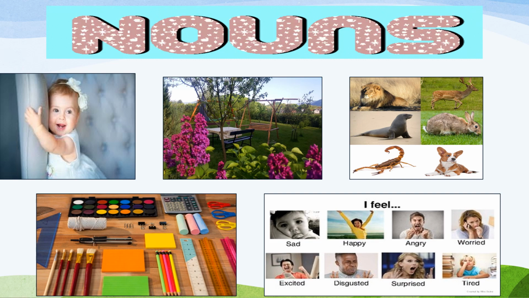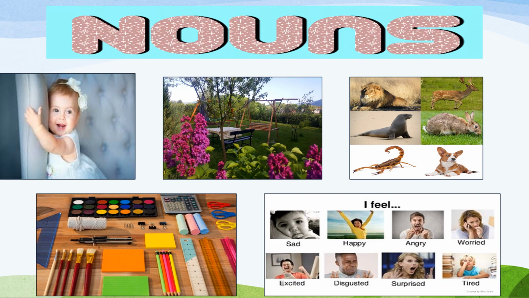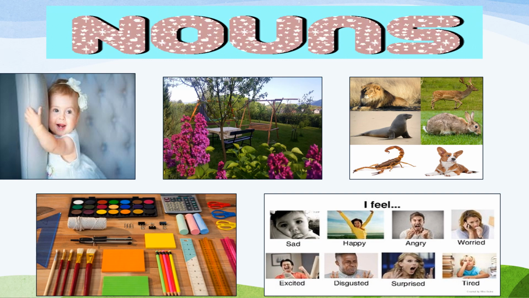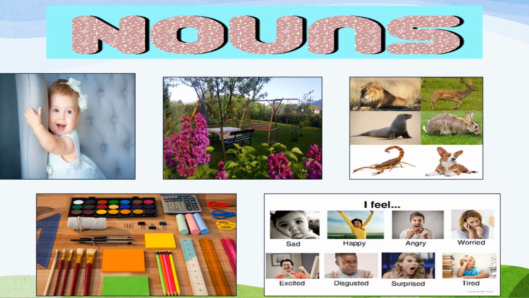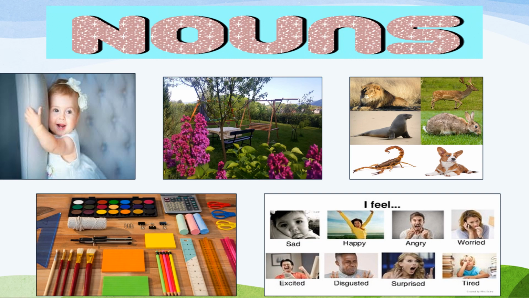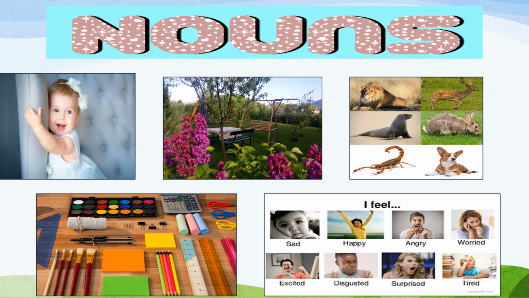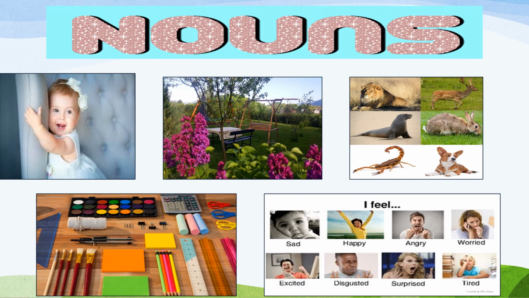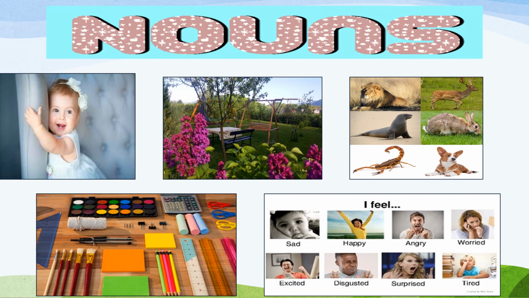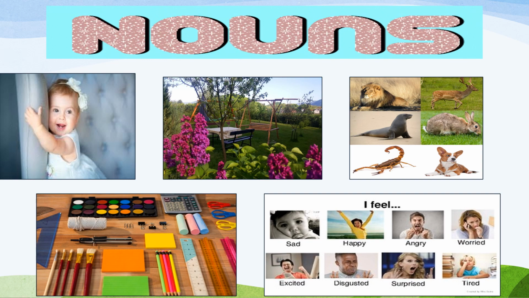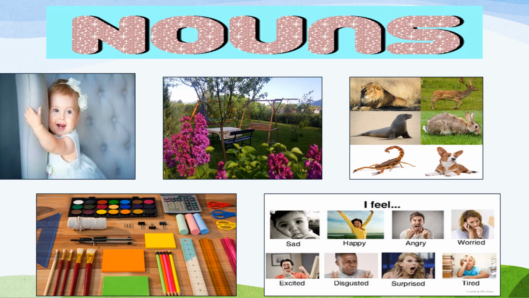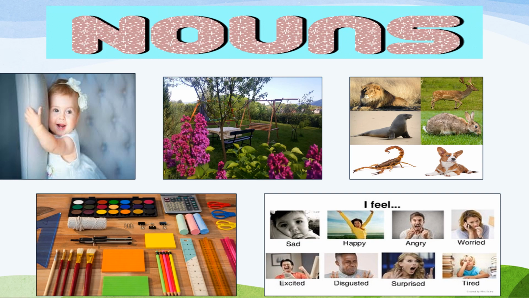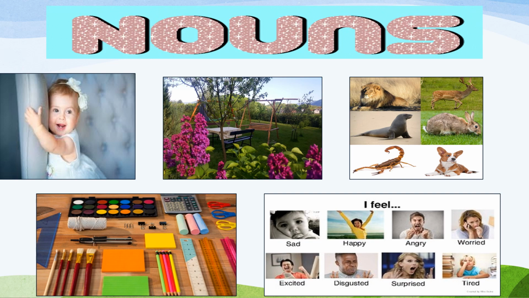So let us begin with nouns, children. What is a noun? Noun is the name of anything in the world. Whatever has a name, that is called as noun. Look at the pictures, children. You can see a girl, a place, and animals, some stationery, that is things, and feelings, sadness, happiness, anger, worried, tired, surprise. So you can see lots of feelings.